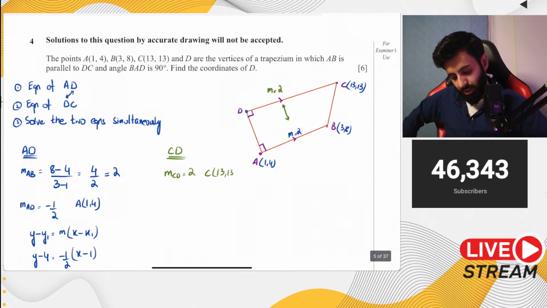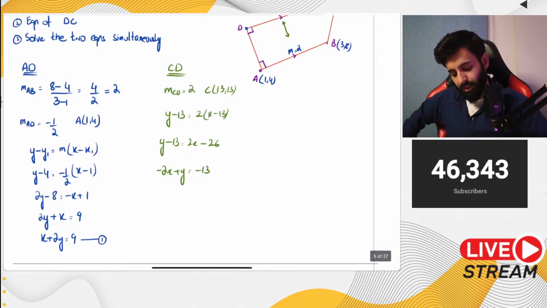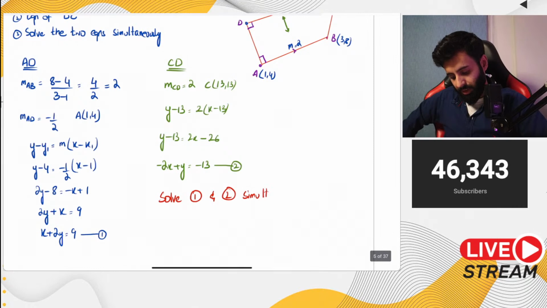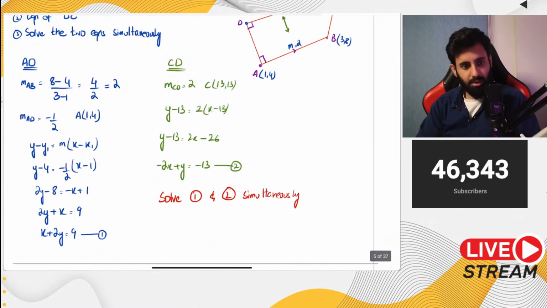It's 13, 13. So y minus 13 equals m into x minus 13, so y minus 13 equals 2x minus 26. Let's rearrange it. So this becomes minus 2x plus y equals minus 13. Why minus 13? Because minus 26 plus 13 is negative 13. So here is the equation of line number 2. Now we solve 1 and 2 simultaneously. If I've done everything correctly, this should give me the correct answer, which I'm looking at right now, and it's 7 comma 1.